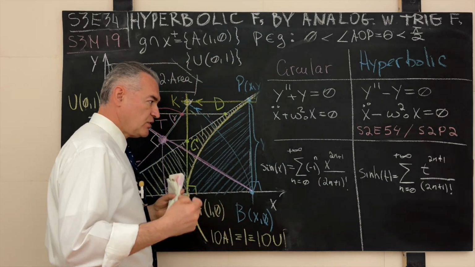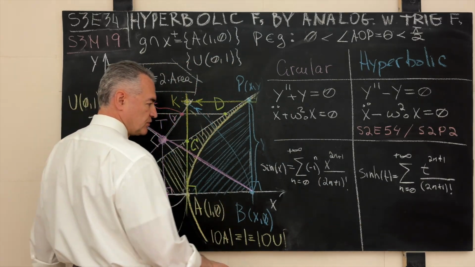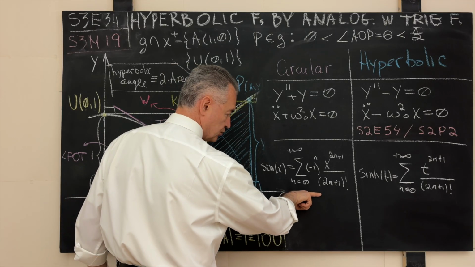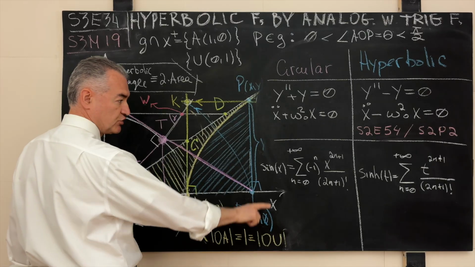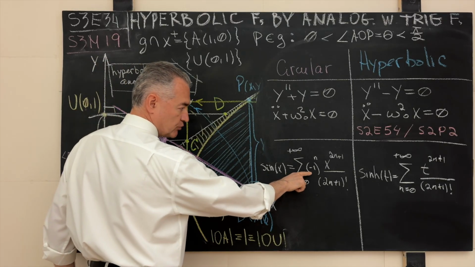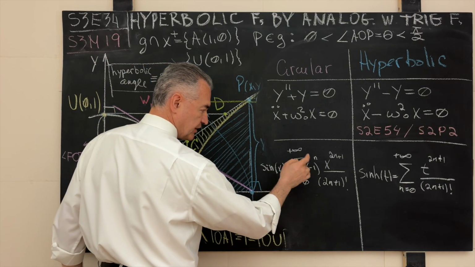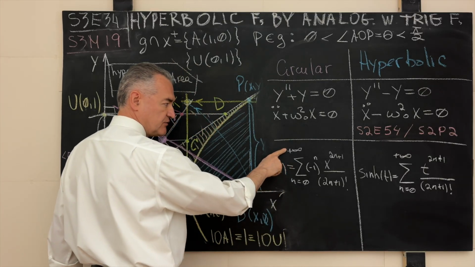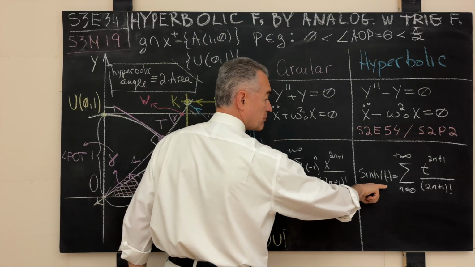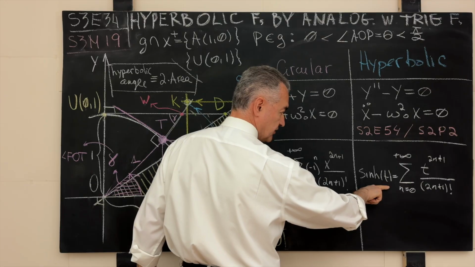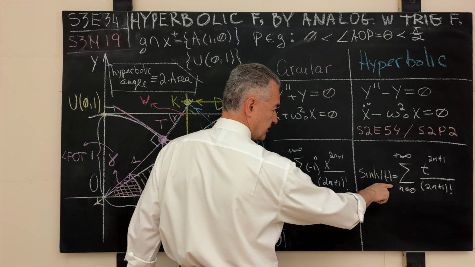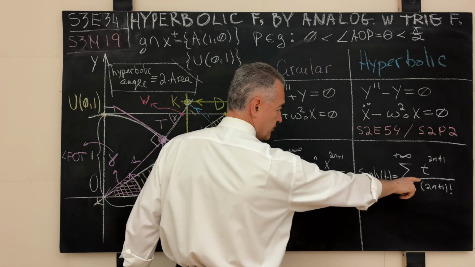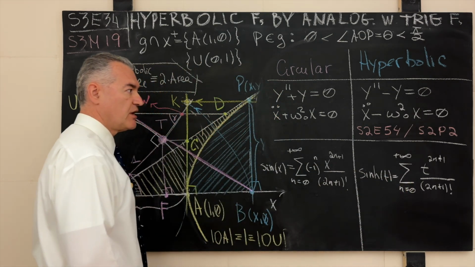And yet another way to define a function is, for example, through the so-called infinite series. I give you a sample definition of the circular sine. The terms over here flip-flop. It's an alternating series from 0 to positive infinity. And this is the hyperbolic sine. This is how it is defined, similar to the circular cousin, but this time the terms do not flip-flop. There is no -1 raised to the nth power.